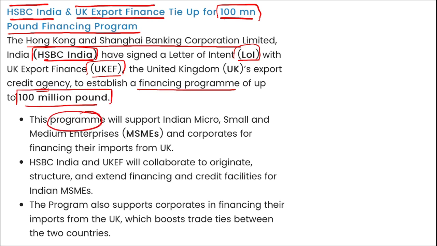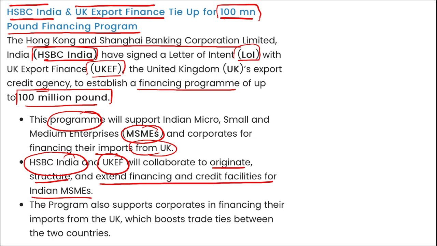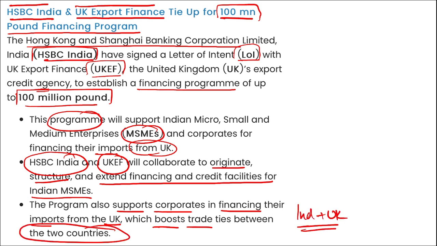This program will help MSMEs and corporates finance their imports from the UK, and HSBC India and UK Export Finance will collaborate to originate, structure and extend financing and credit facilities for Indian MSMEs. This program also supports corporates in financing their imports from the UK, which boosts the trade ties between India and the UK. Right? So coming back, which two organizations recently tied up for a £100 million financing program? It is HSBC India and UK Export Finance, right?